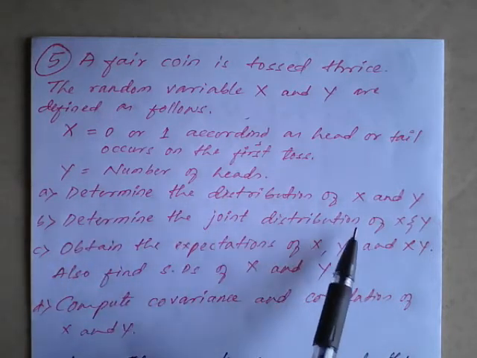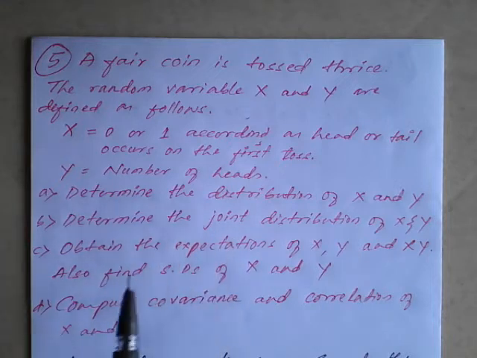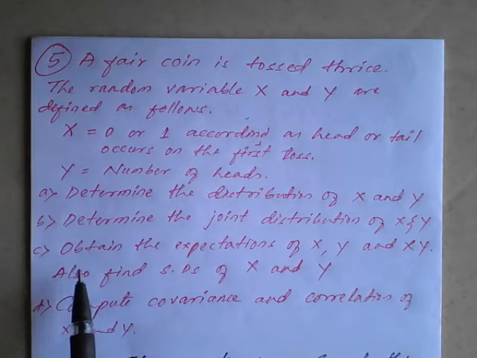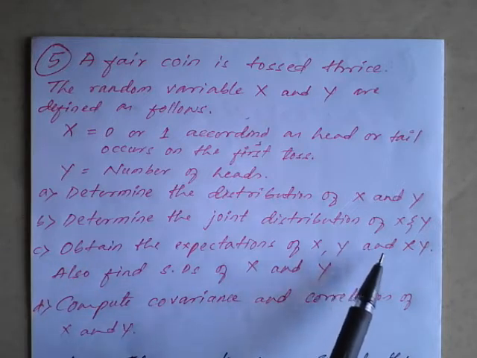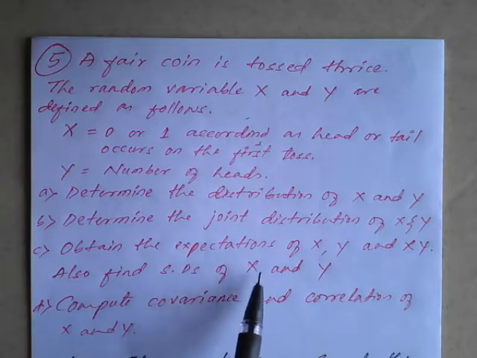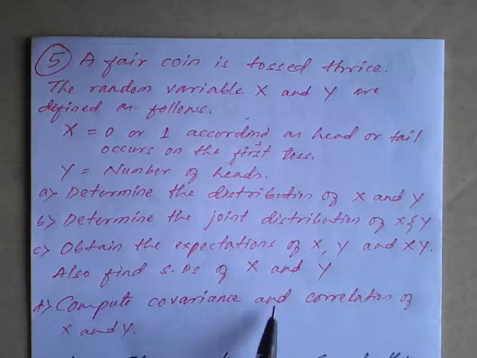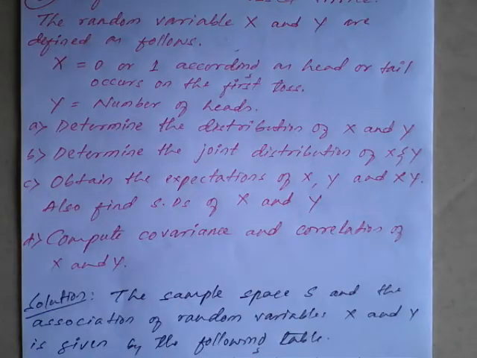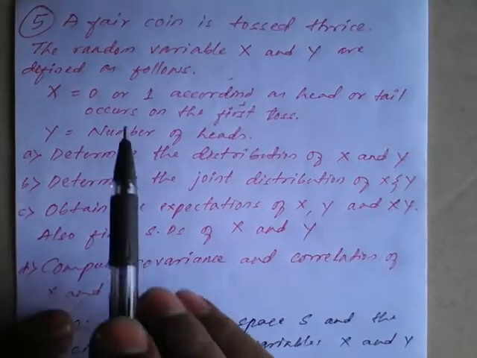Then determine the joint distribution table, meaning the complete table with the sums f of x and g of y. Then obtain the expectation of x and y, then xy, and also find the standard deviation of x and y using the variance formula. Then compute the variance and correlation of x and y. Now the solution. A sample space S and the association of random variables x and y is given by the following table.